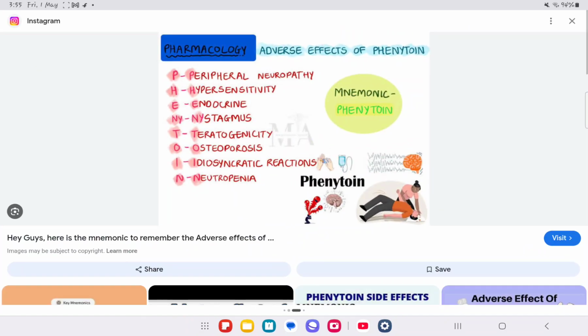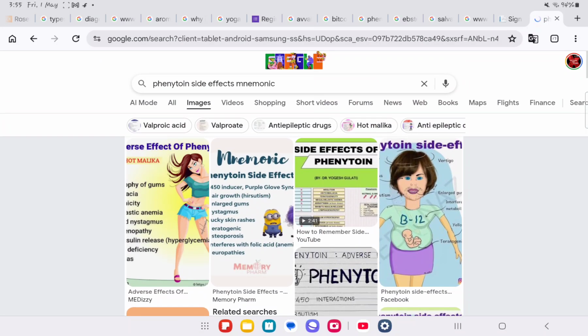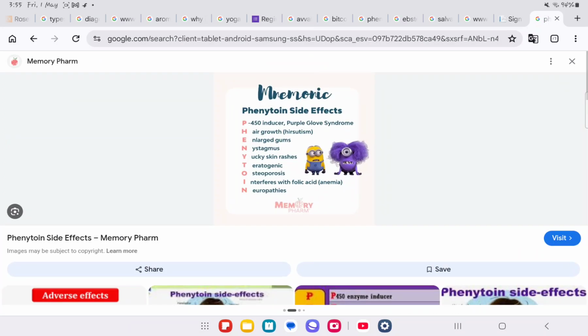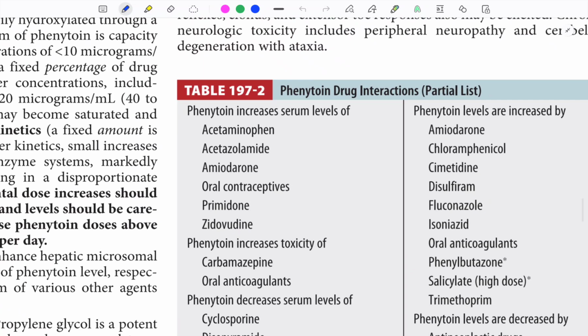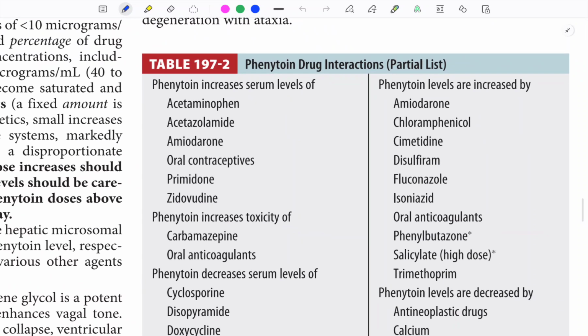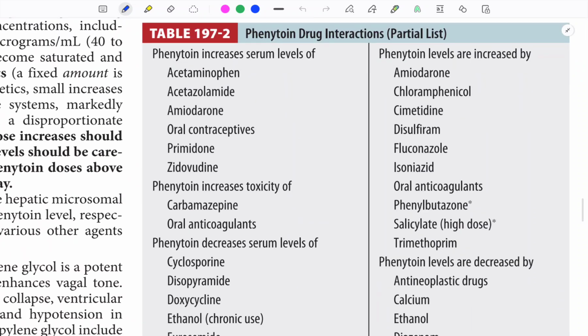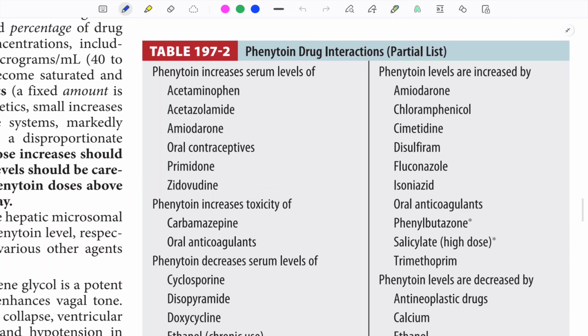So peripheral neuropathy, hypersensitivity, enlarged gland, nystagmus, teratogenic, osteoporosis, neutropenia, anemia and neuropathies. And phenytoin causes many drug interactions. Phenytoin increases serum levels of PCM, acetazolamide, amiodarone, OCPs.